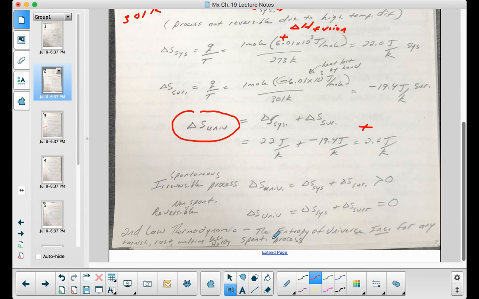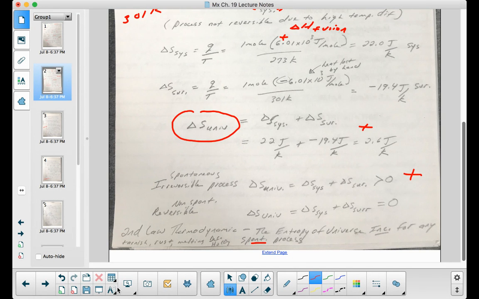And if the delta S of the universe were equal to 0, then it would not be spontaneous or reversible. And so the second law of thermodynamics tells us that the entropy of the universe increases for any spontaneous process. In other words, it must be a positive value.